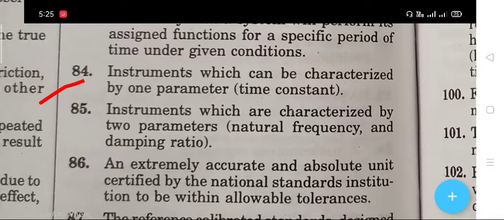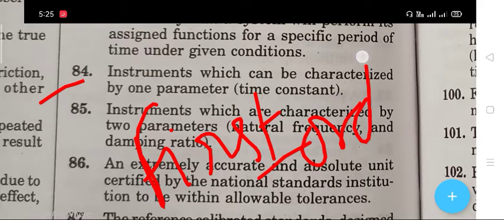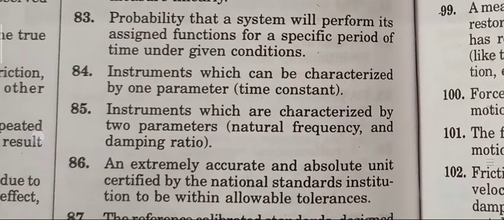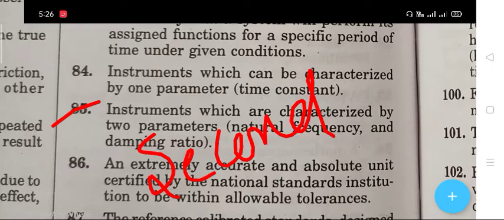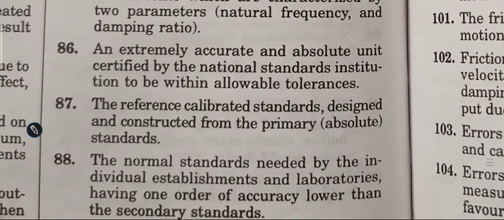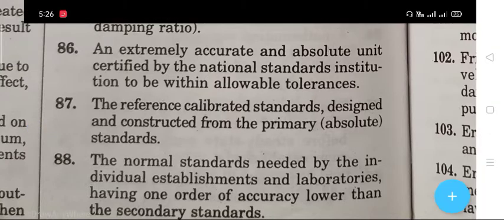The next question, number 84, is instruments which can be characterized by one parameter, that is the time constant. The right answer is first order. The next question, number 85, is instruments which are characterized by two parameters, that is natural frequency and damping ratio. The right answer is second order. Next question, number 86, is an extremely accurate and absolute unit certified by the National Standards Institution to be within allowable tolerance. The right answer is primary standard.